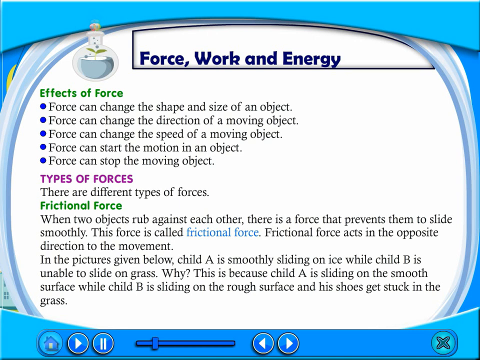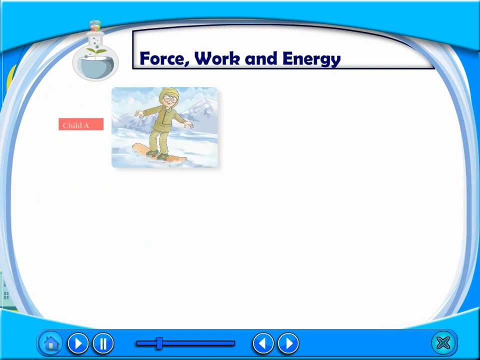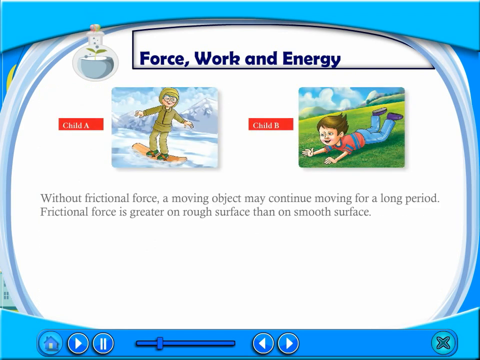In the pictures given below, child A is smoothly sliding on ice while child B is unable to slide on grass. Why? This is because child A is sliding on the smooth surface while child B is sliding on the rough surface and his shoes get stuck in the grass. Without frictional force, a moving object may continue moving for a long period. Frictional force is greater on rough surface than on smooth surface.